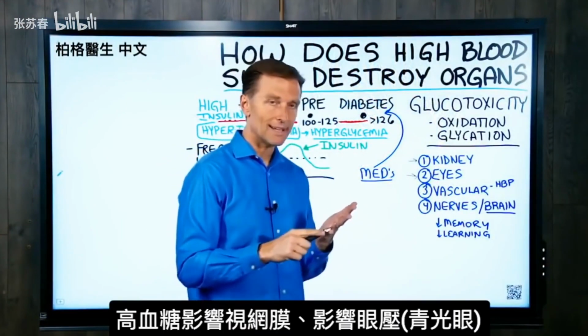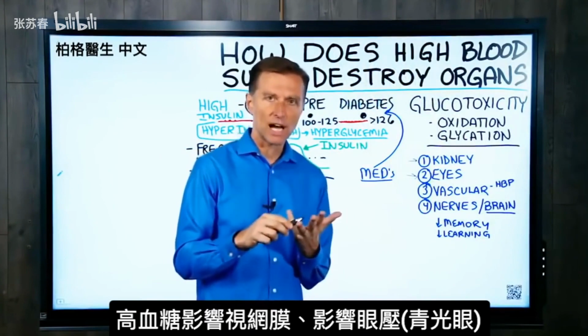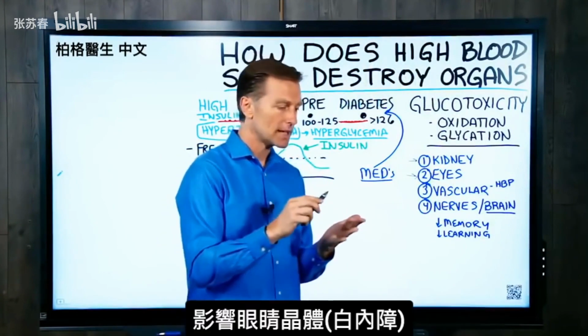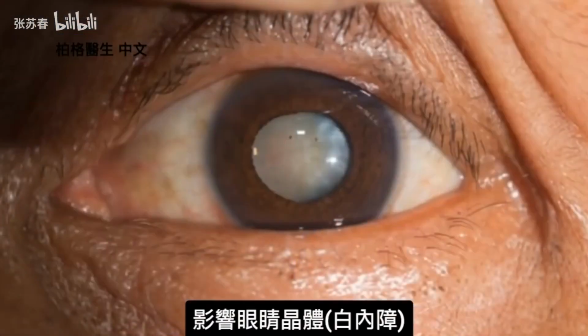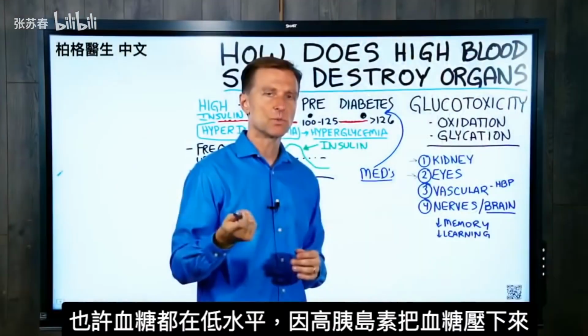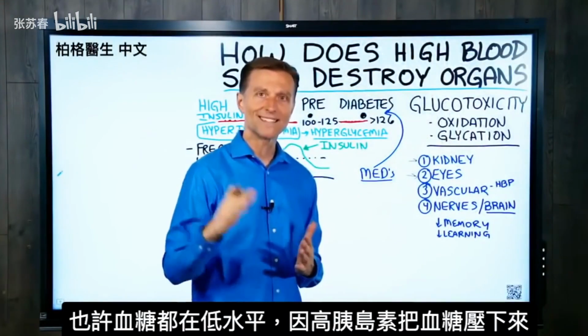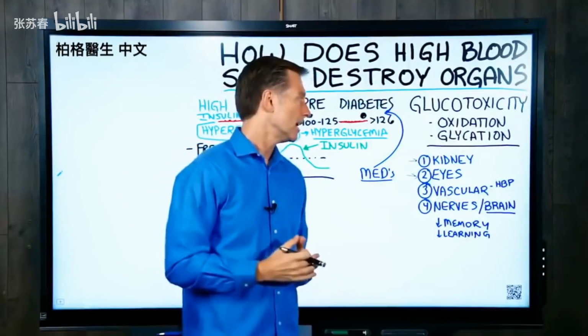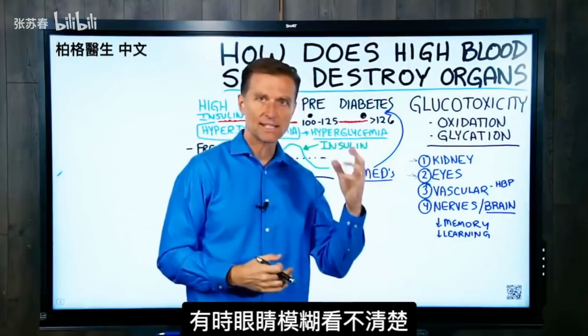Okay, so it affects the retina. It affects the pressure in the eye as glaucoma. It affects the lens as cataracts. And maybe you have personal experience when your blood sugars are even low because the insulin is high, pushing them down. Sometimes you're blurry, you can't see as well.